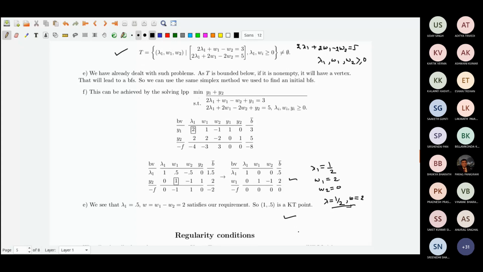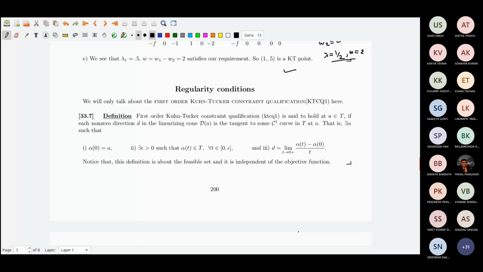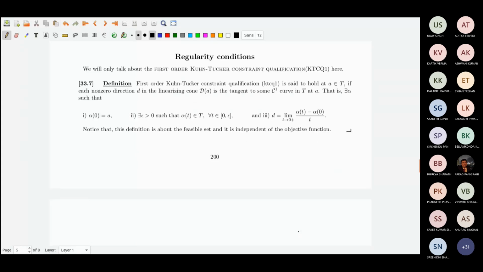Okay, so come back to our main topic: regularity conditions. What are the regularity conditions? These are the conditions under which, when satisfied, under this small KTCQ1, a point of minimum must be a KT point.